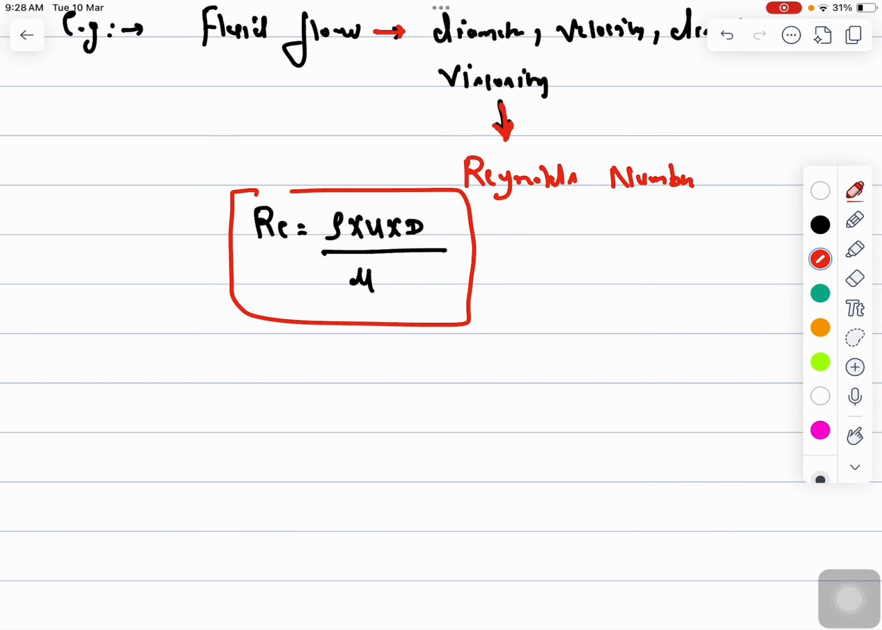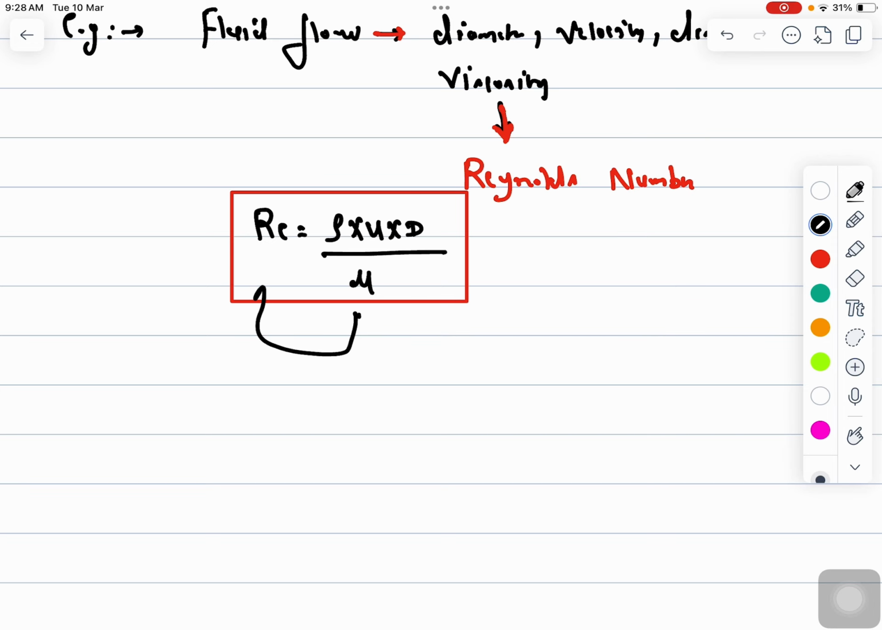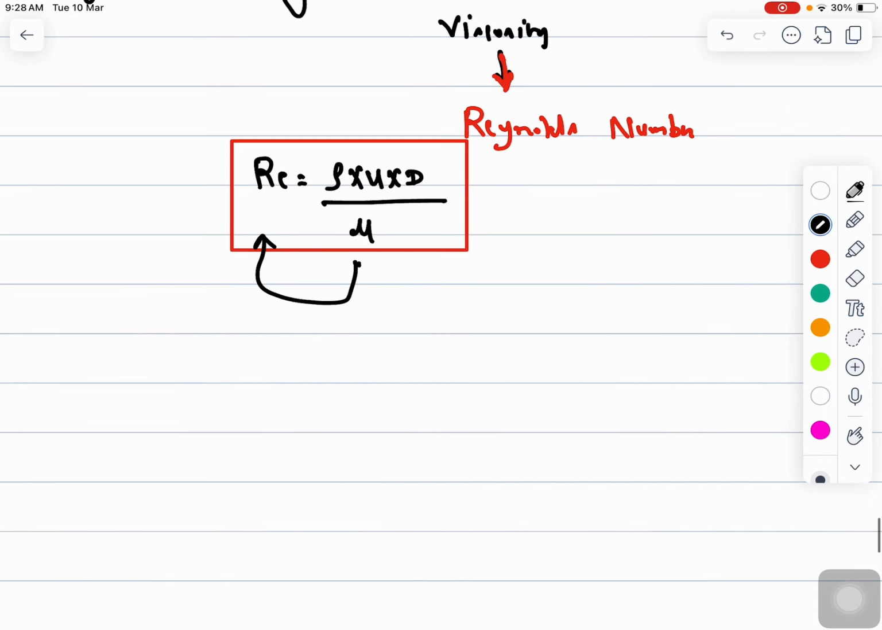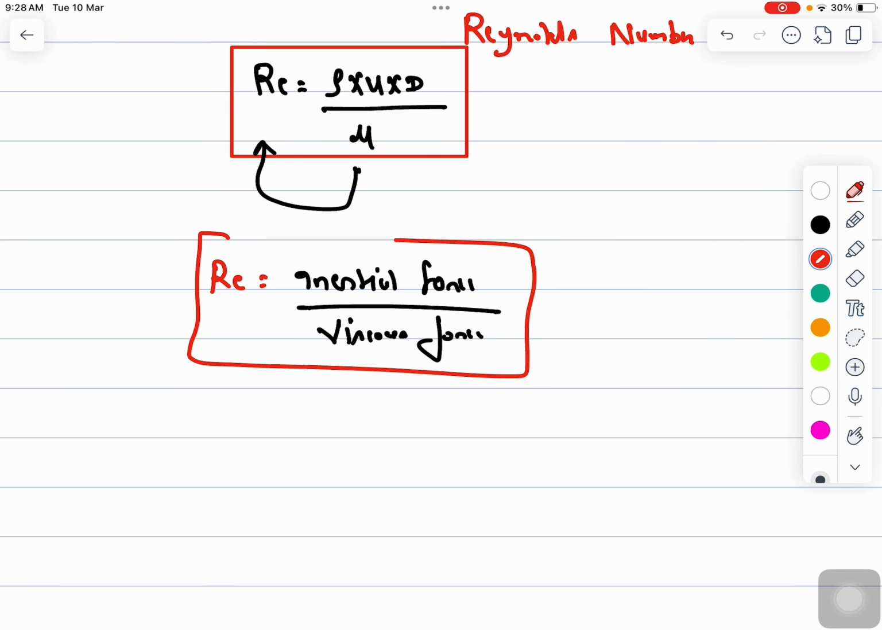So now you can see here that we have reduced 4 variables into 1, right? 4 parameters into 1 parameter only. And now I'll change only 1 parameter, and based on that change we can observe the output. So this dimensionless number represents the ratio of inertial force divided by viscous force. So the Reynolds number can be defined as the ratio of inertial force by viscous force.